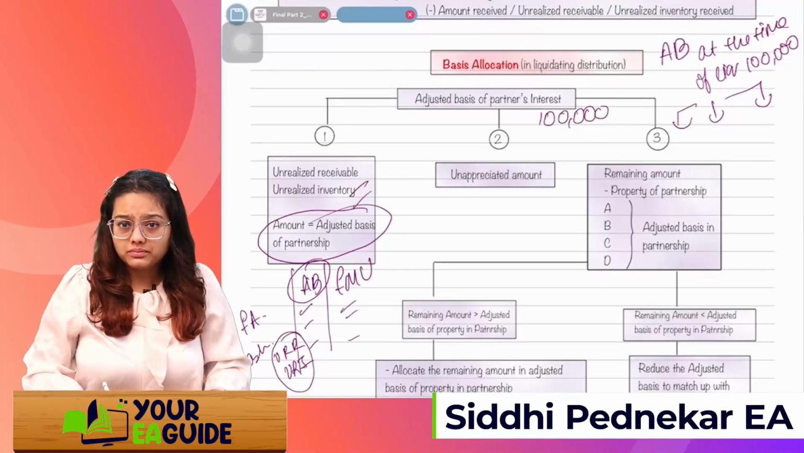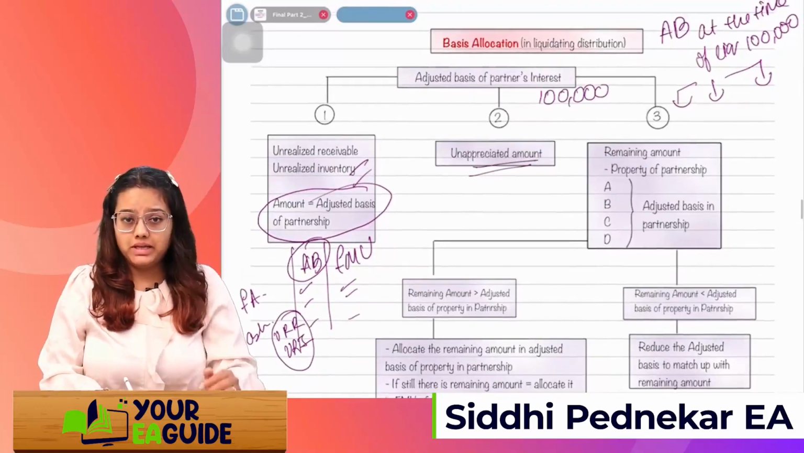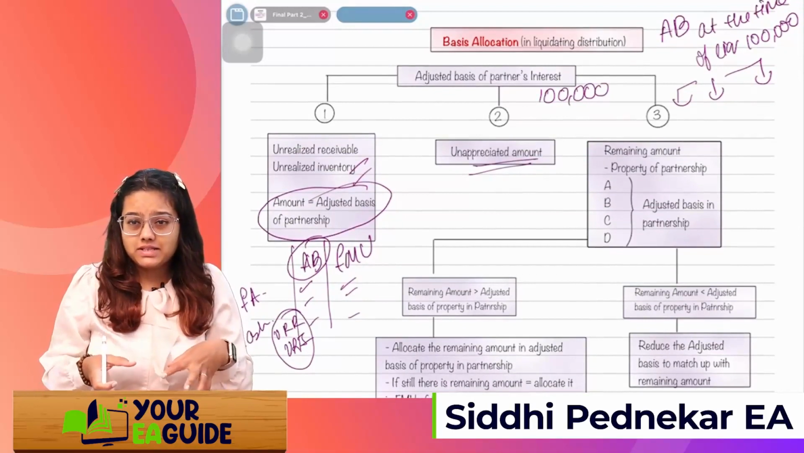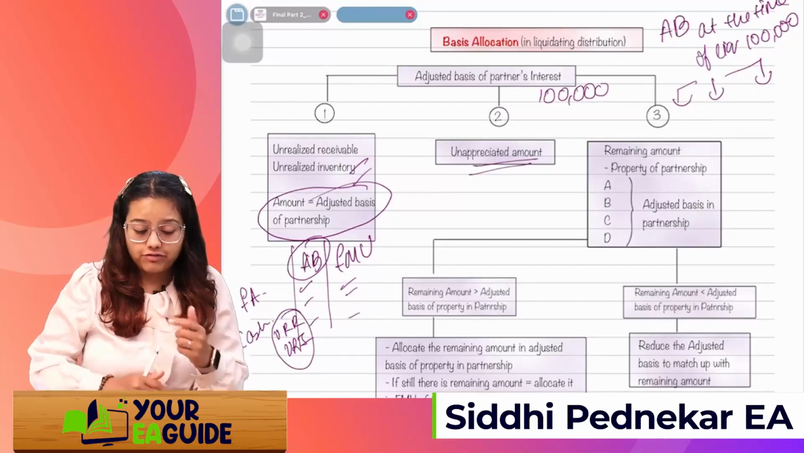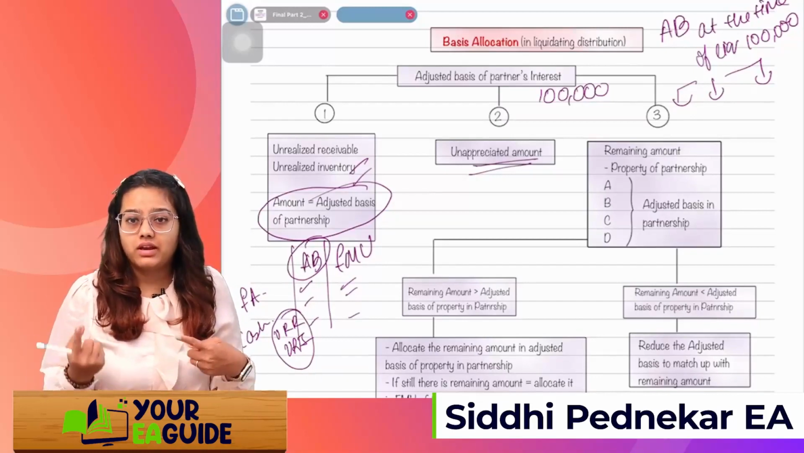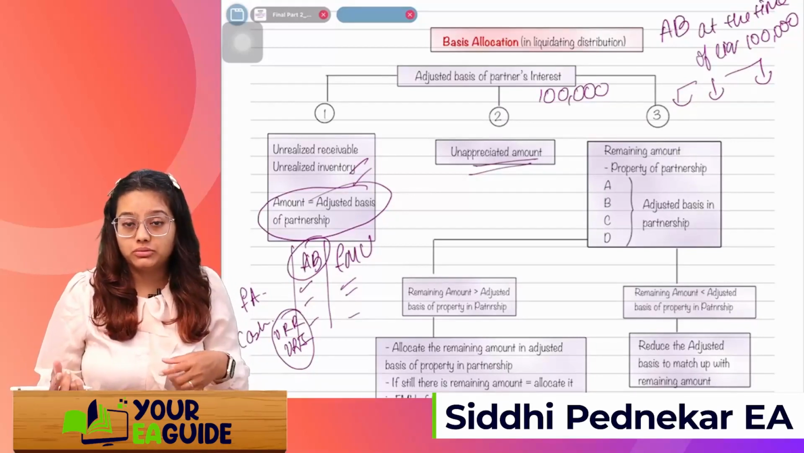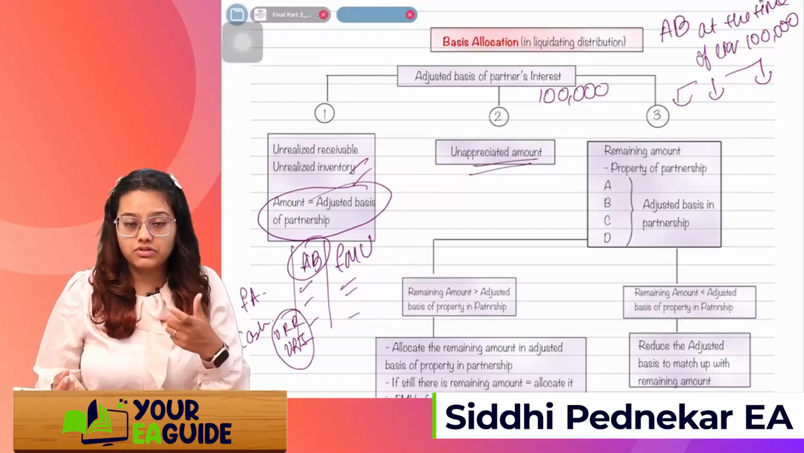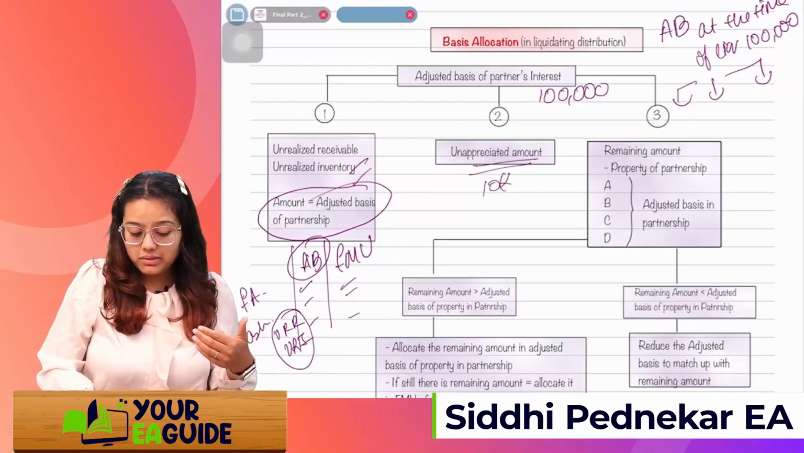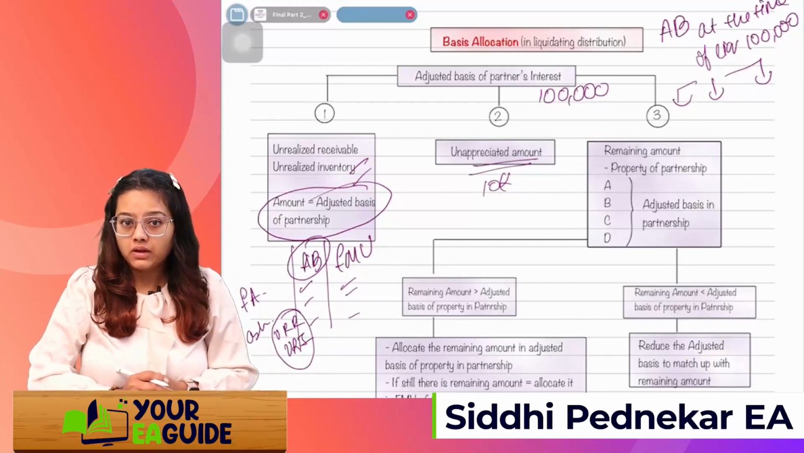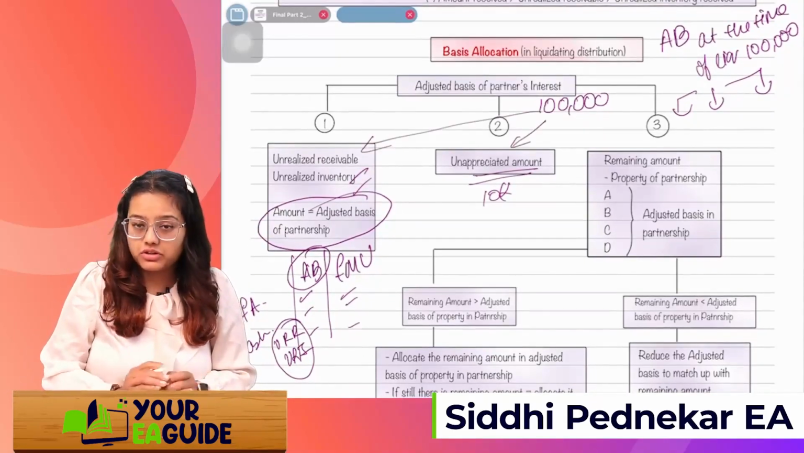All right. Second is the unappreciated amount. What do you mean by unappreciated? It means if my adjusted basis is, say, 50,000, but the FMV is 60,000, I can sell that particular asset for 60,000. So the excess 10,000 which I am going to recover from the market, that is my unappreciated amount. Got it?